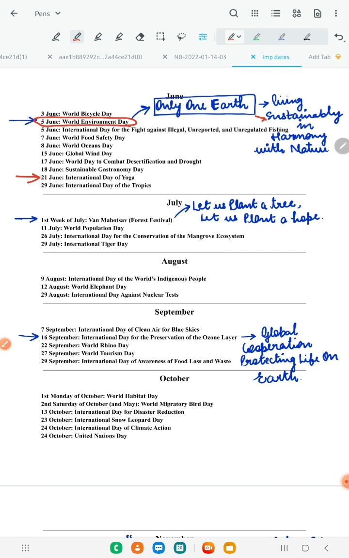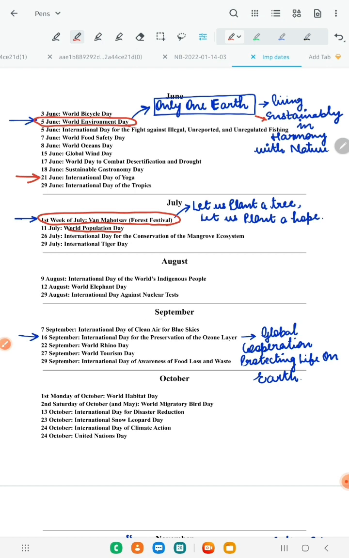Then in July, the first week of July is celebrated as Van Mahotsav, or Forest Festival, and its theme was Let us plant a tree, let us plant a hope. This is all about planting saplings, planting trees for the future. For that, afforestation, this forest festival is all about. It is always celebrated in the first week of July in different parts of India, so remember. Then 11th July is World Population Day, and 9th August, 12th August, 29th August.